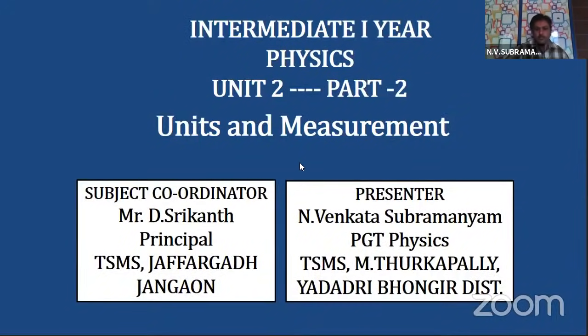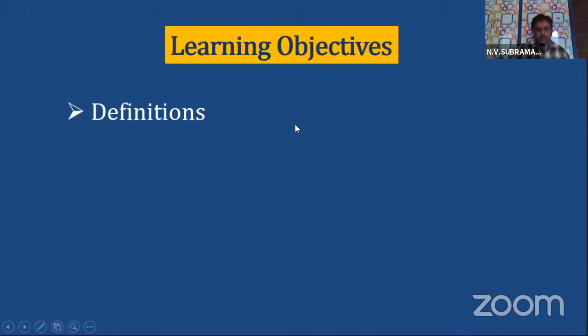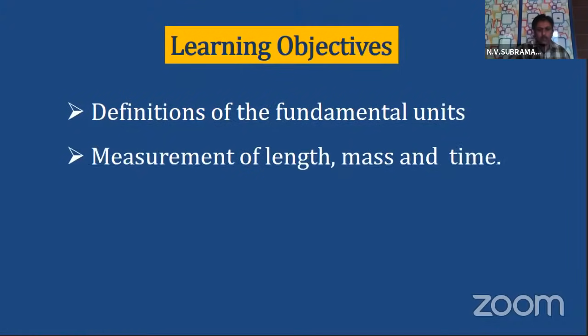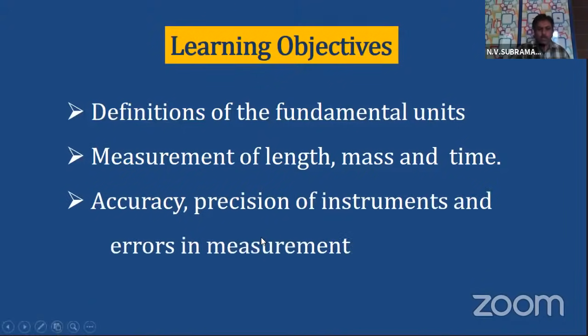Okay, children. Let's start our session. We are now dealing with part 2 of units and measurements. Today's learning objectives: we will look at definitions of the fundamental units. We will also look at measurement of length, mass and time. We will learn about accuracy, precision of instruments and errors in measurement.